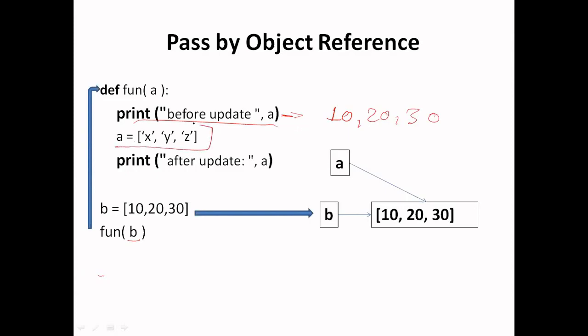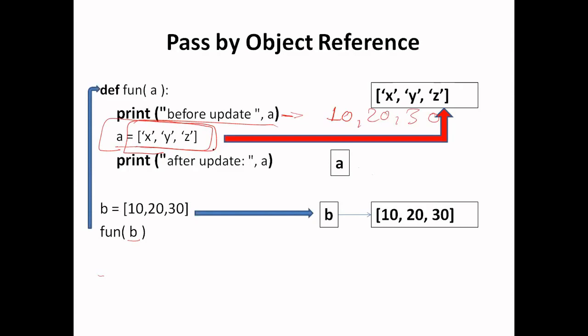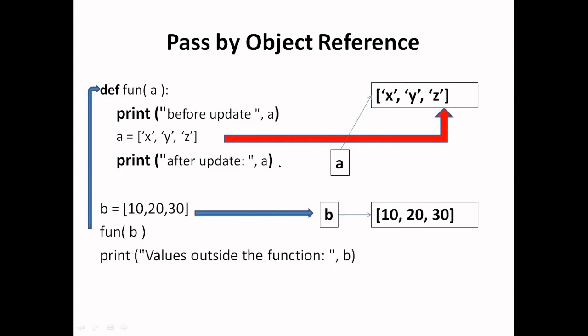And if I modify this, that means this variable a is now referring to another object, because I am creating another list object. A new list object will be created with values x, y, z, and now this variable a, which was pointing earlier to the old object, will point to the new object x, y, z. So when I print this object, I will get the answer x, y, z.